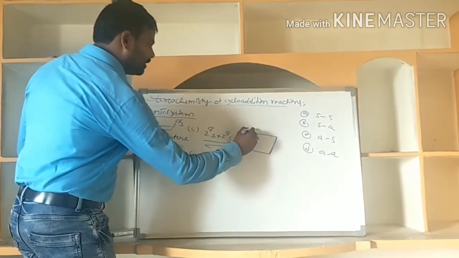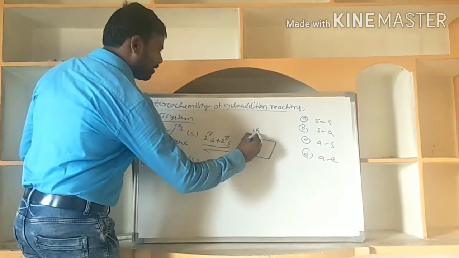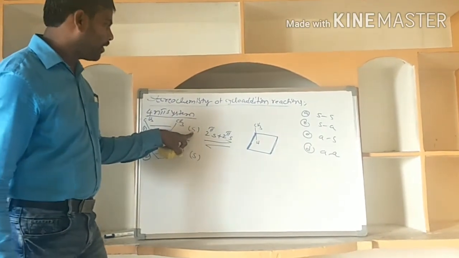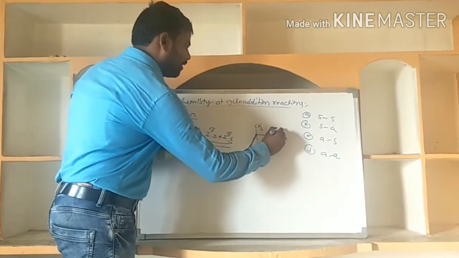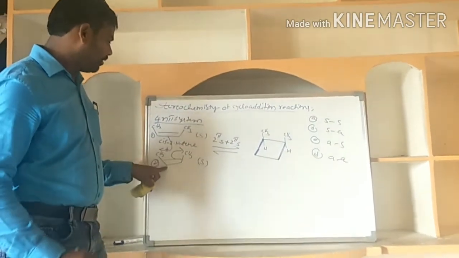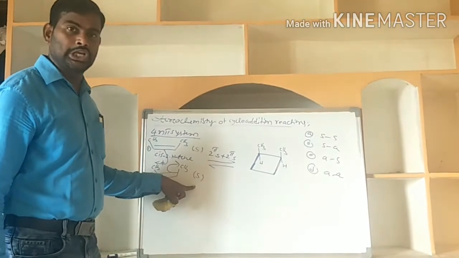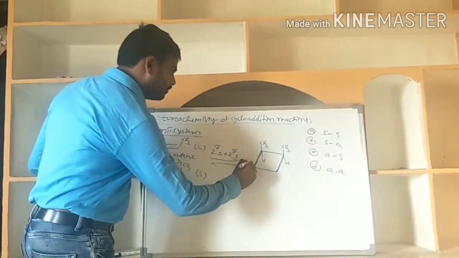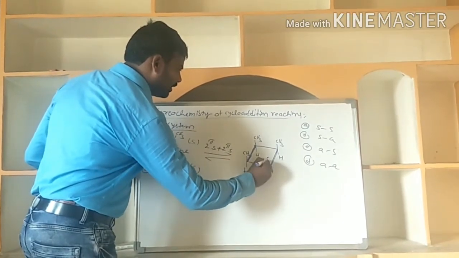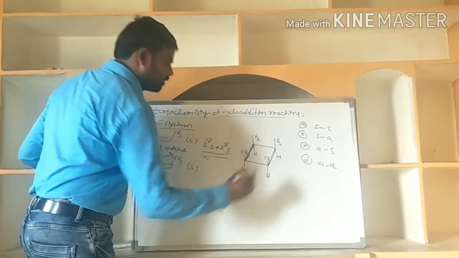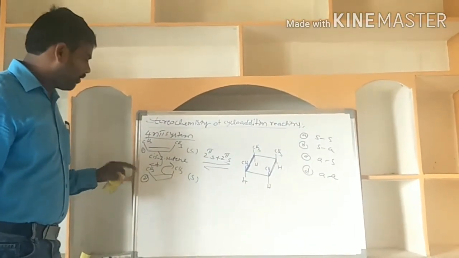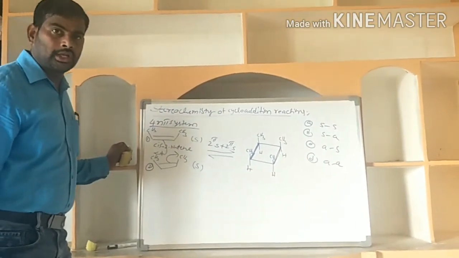Here we have CH3, because this is a supra partner. Supra partner means CH3 here, and here this is also a supra partner, H, CH3, H.